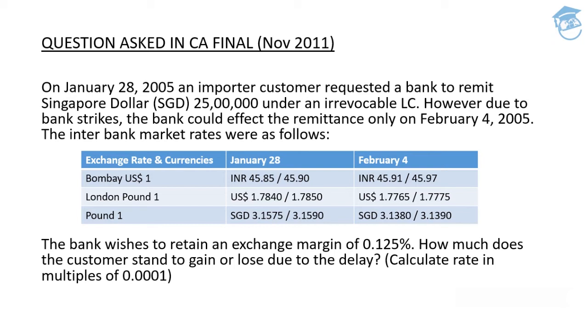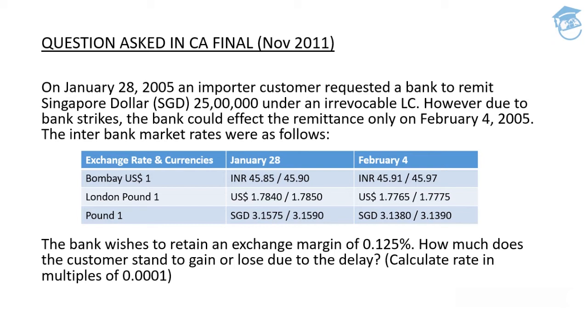The rates on 28th will certainly be different from the ones available on 4th of February. So definitely the importer customer would have either gained or lost in this particular mishap. Let's understand what would have actually happened in his scenario. Did he actually gain, or did he lose due to this particular delay?